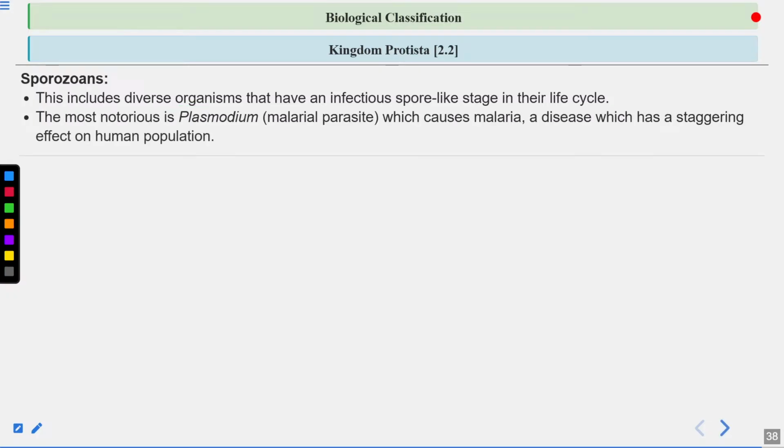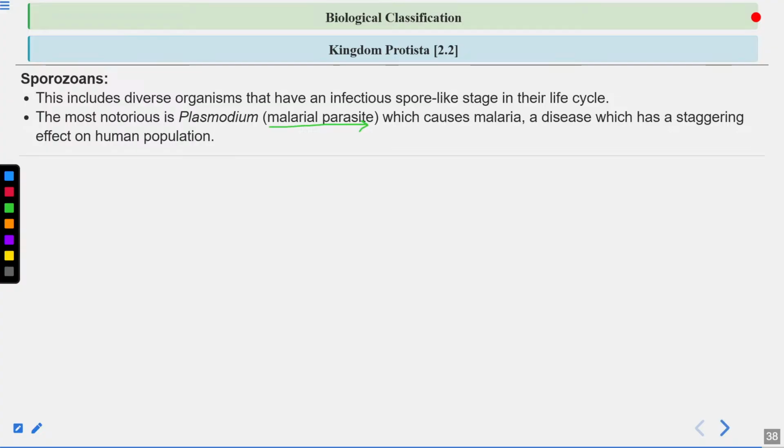Plasmodium is known as a malarial parasite, meaning it causes malaria. Now you should remember the species of Plasmodium: Plasmodium vivax, Plasmodium malariae, and Plasmodium falciparum. Why is the life cycle quite complex?